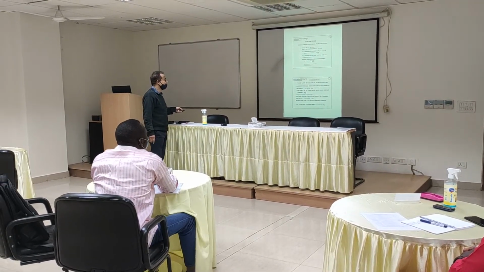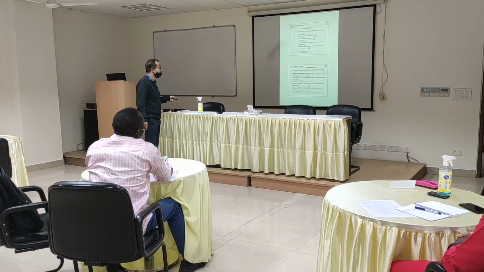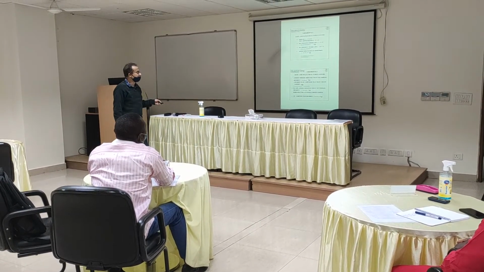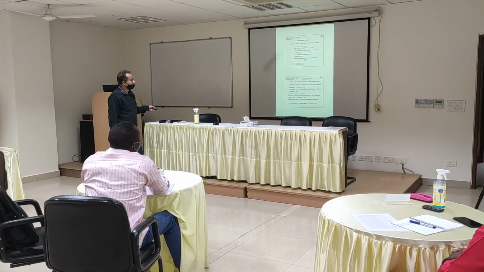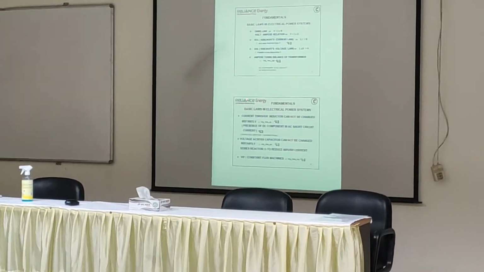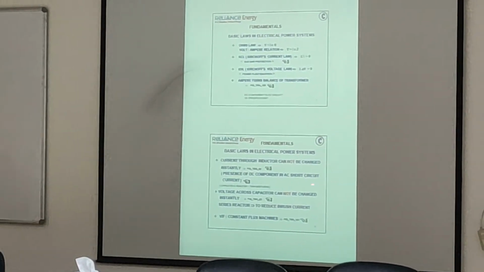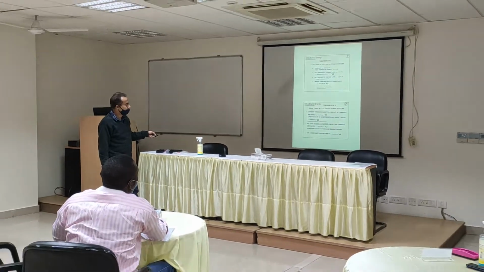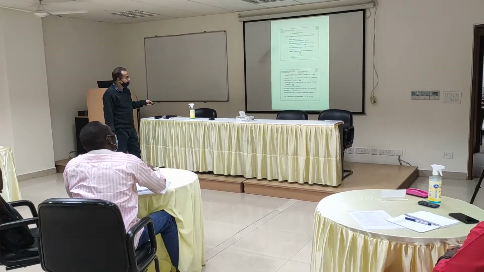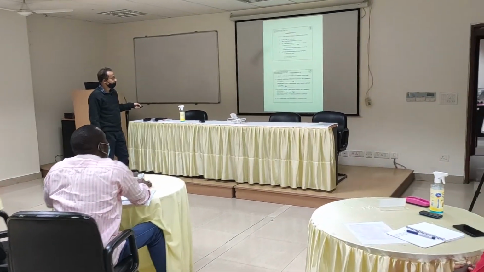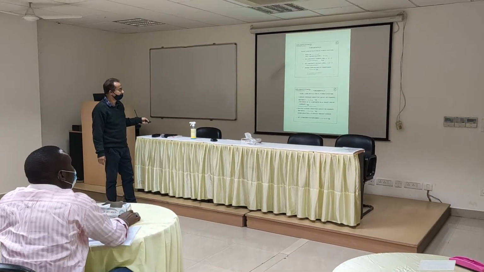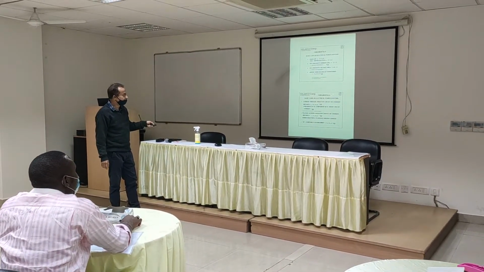Current through an inductor cannot be changed instantly. Just listen carefully; these are the basic laws in electrical power systems. We are into the fundamentals now, and we will proceed to the advanced later, but before that there must be 100% confidence.